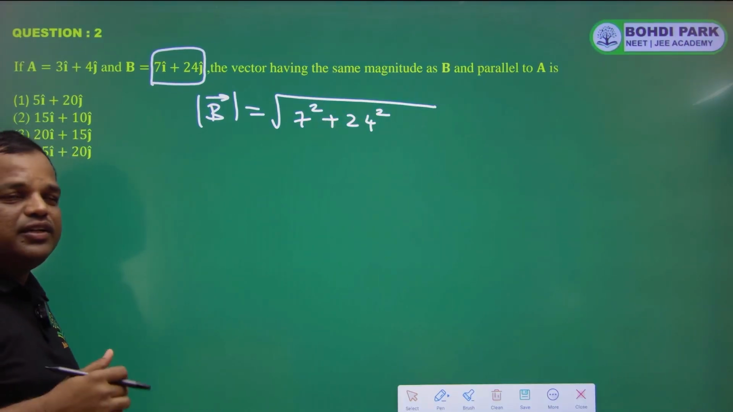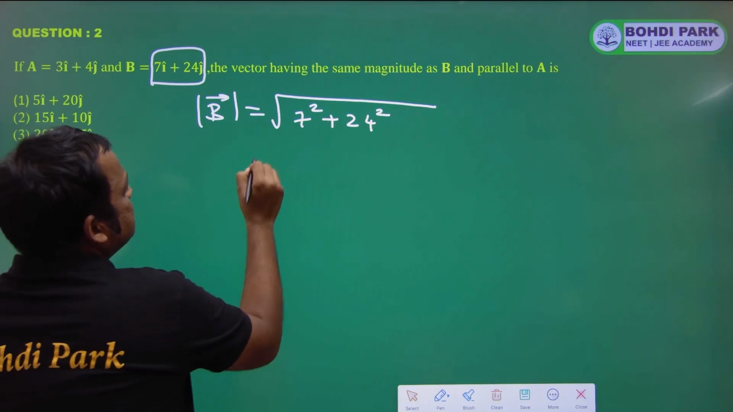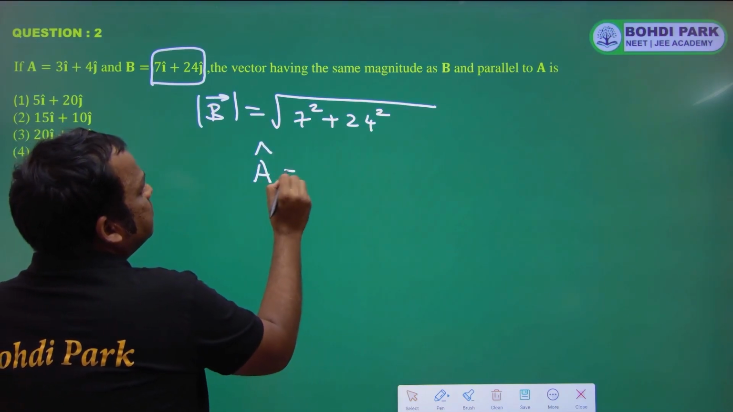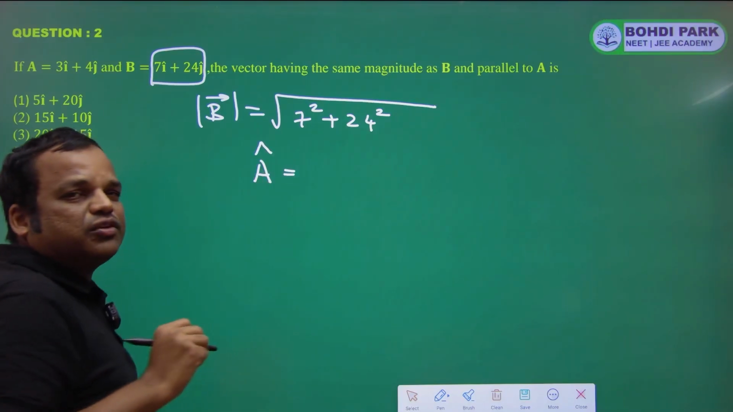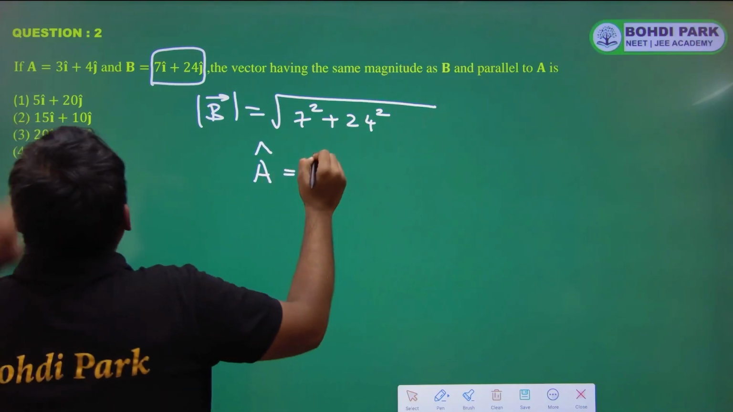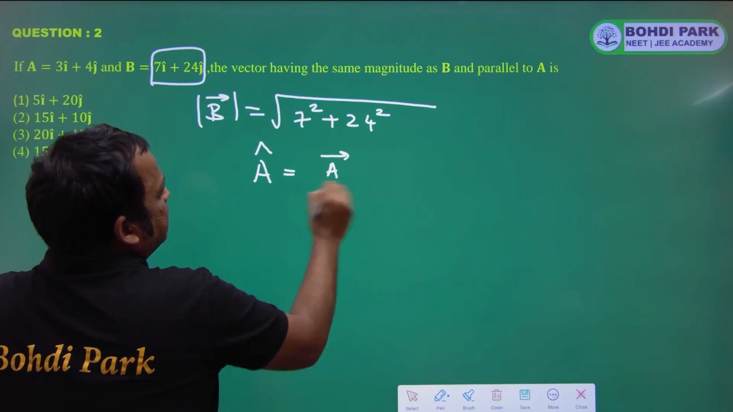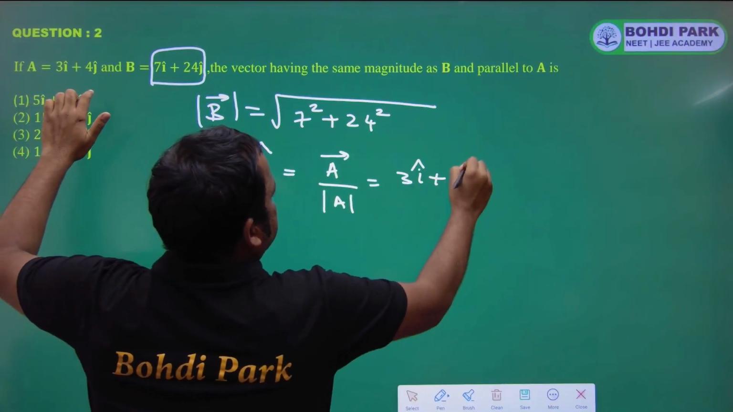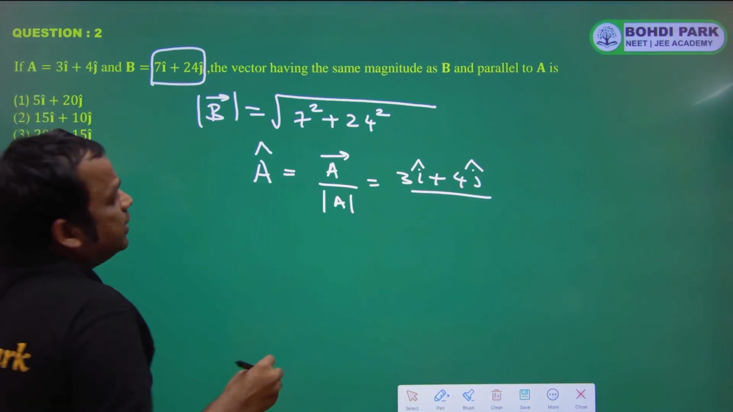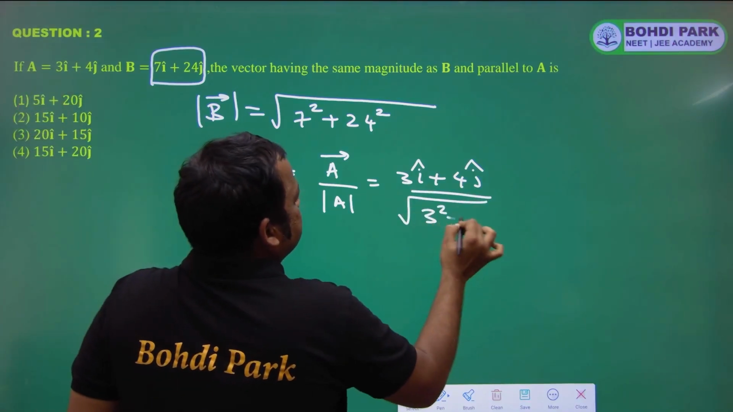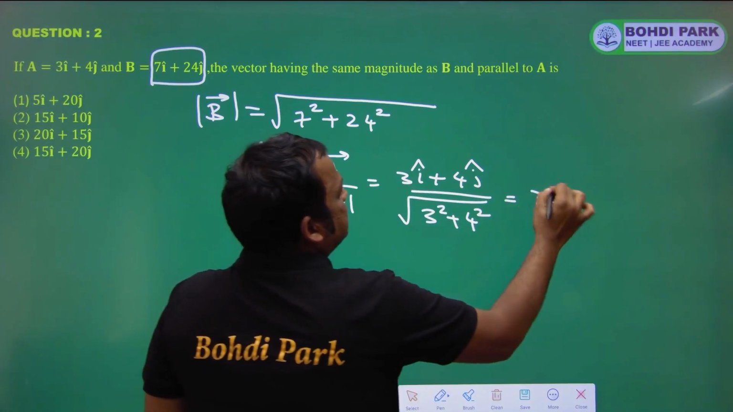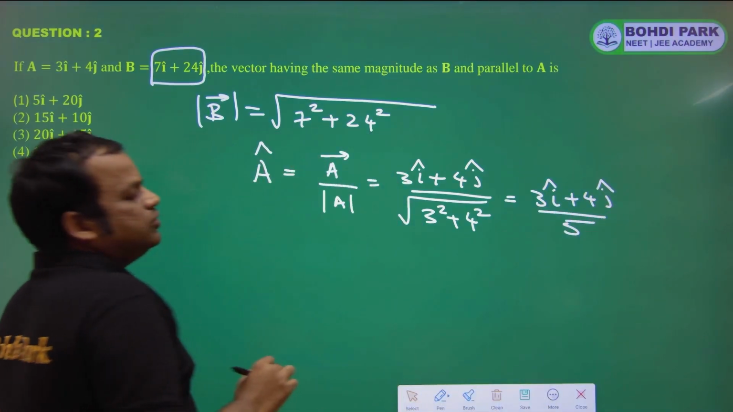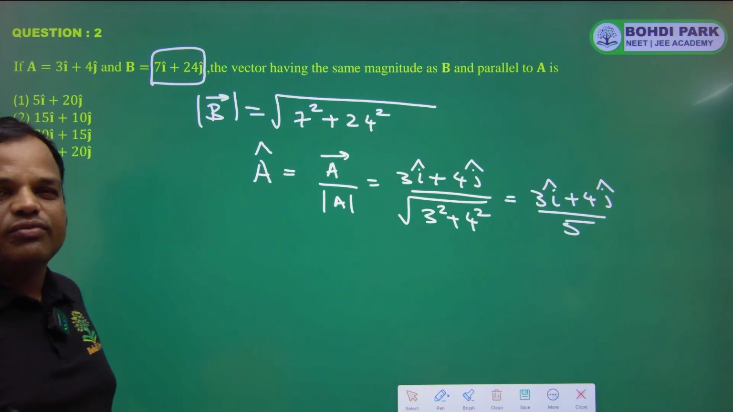And parallel to A, so that means the direction is the same as A. So the unit vector is A cap. The direction A cap is A vector by its magnitude. This is 3i plus 4j, and the magnitude of A is square root of 3 square plus 4 square. So A cap is 3i plus 4j by 5. This is the direction of A vector.